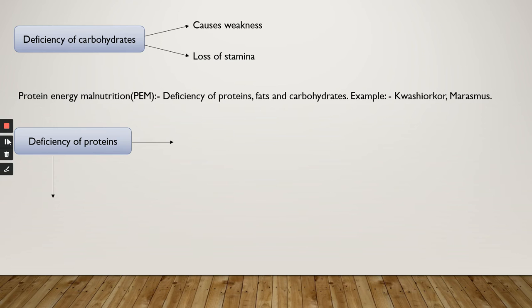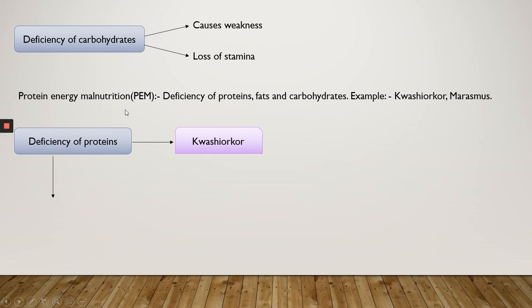Now let's discuss the diseases which occur due to undernourishment. First of all, it includes the deficiency of carbohydrates. If we are eating food that lacks the proper amount of carbohydrates that is needed, it may lead to weakness, or it leads to the loss of stamina.